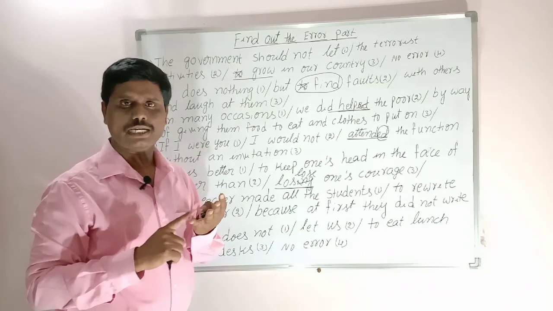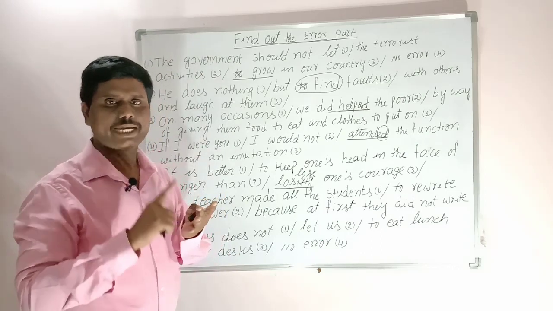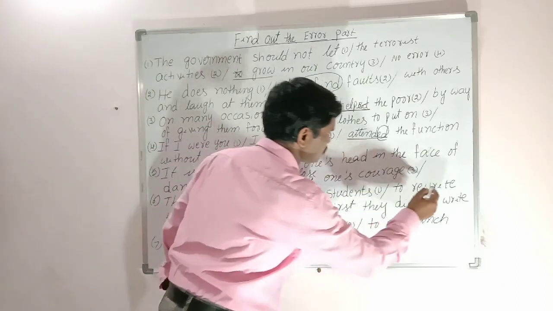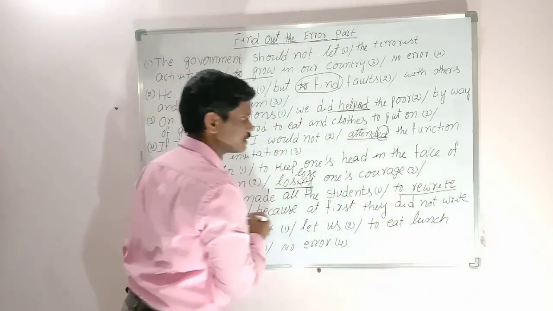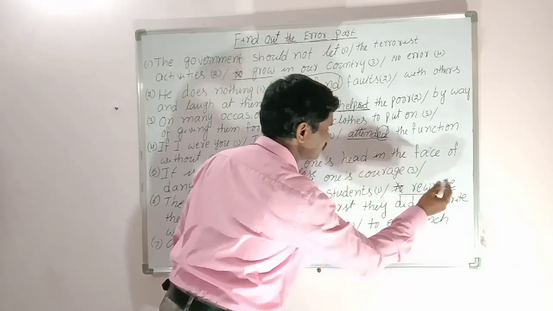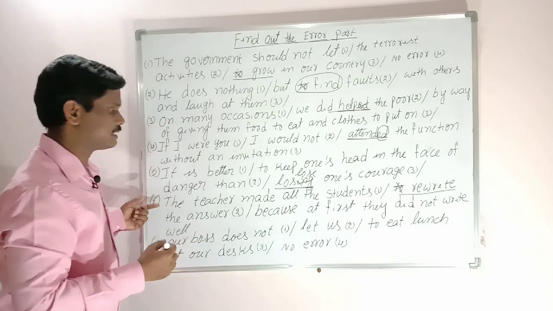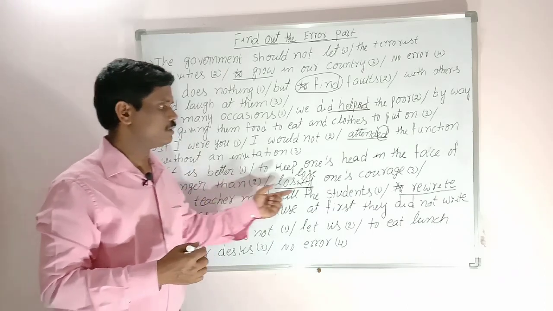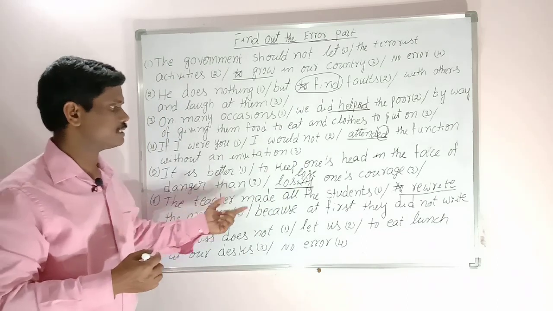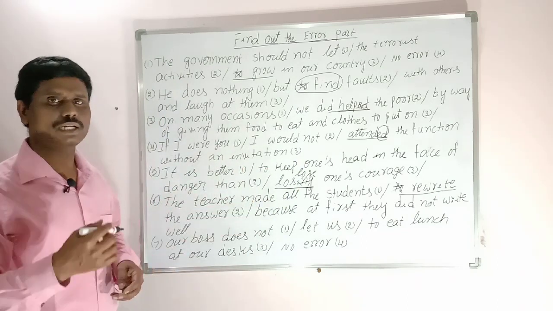After make, after let, after help, we use verb 1. Here "to" plus verb 1 is given. The wrong part is the second part. The correct answer is, without "to" we have to use. The teacher made all the students rewrite the answer because at first they did not write well.